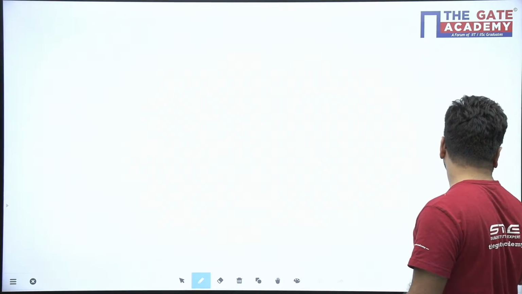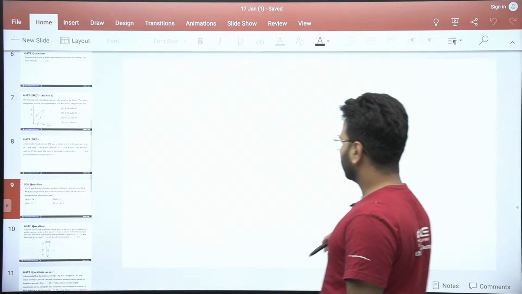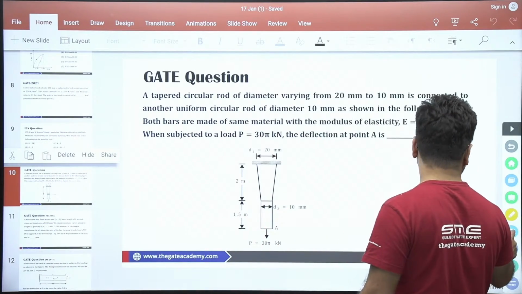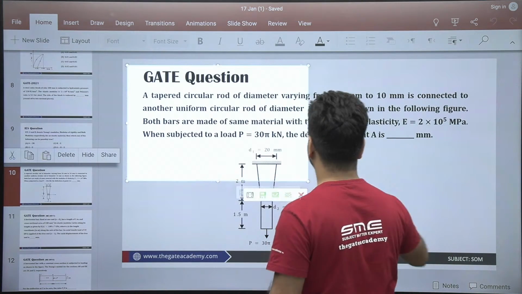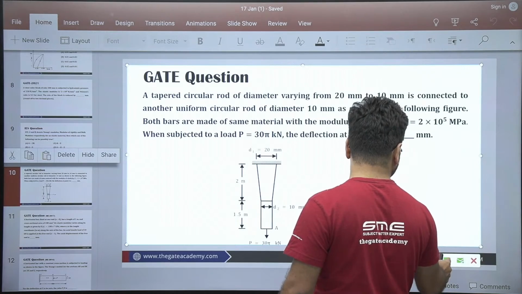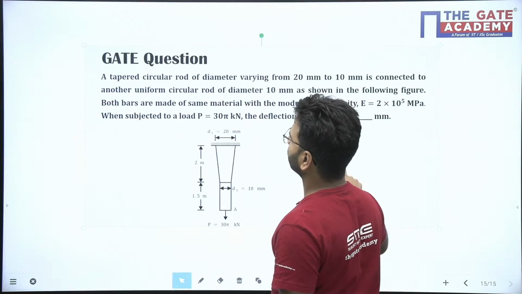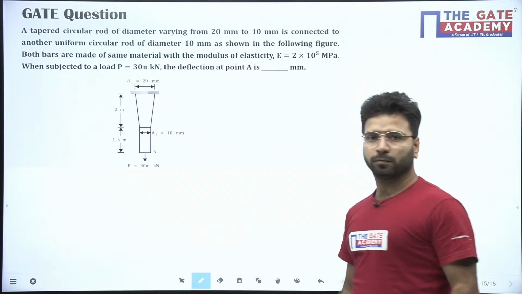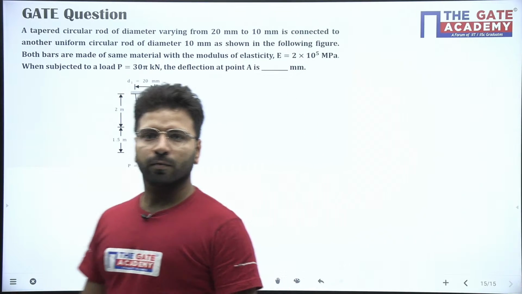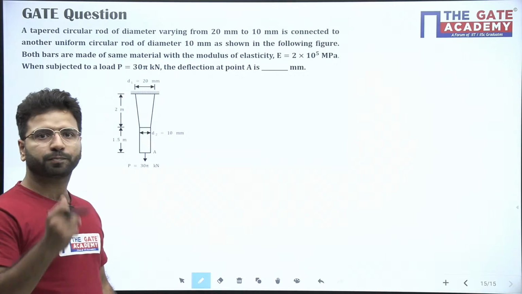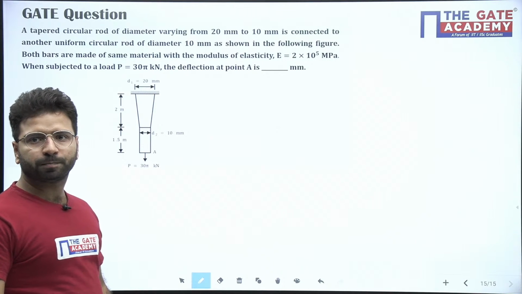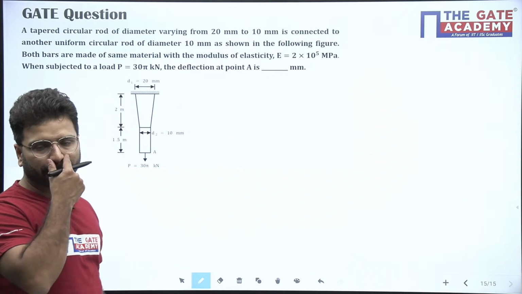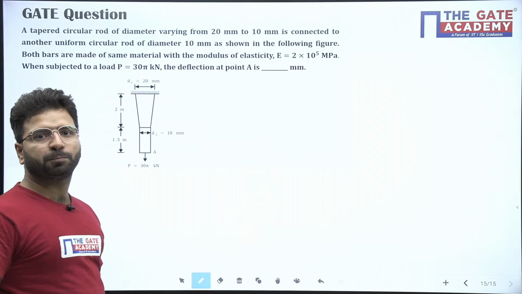Let's see one question on this concept. All of you try this problem.